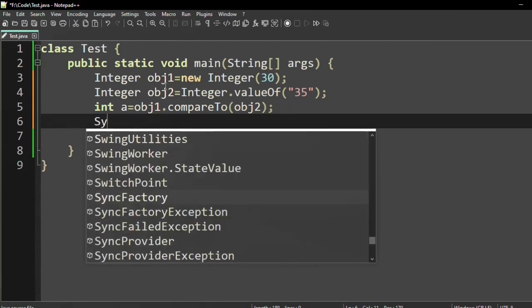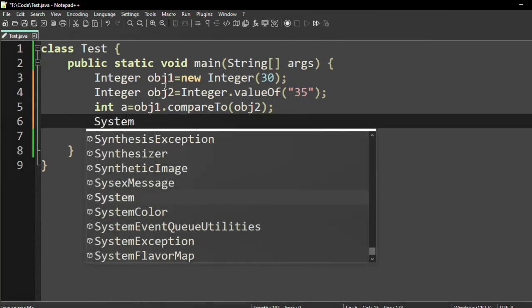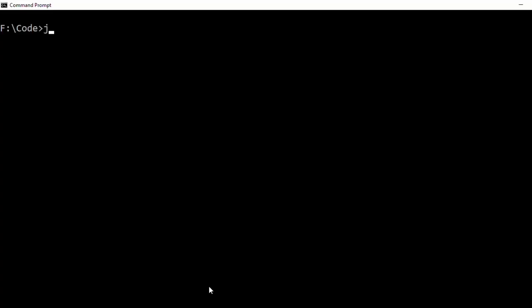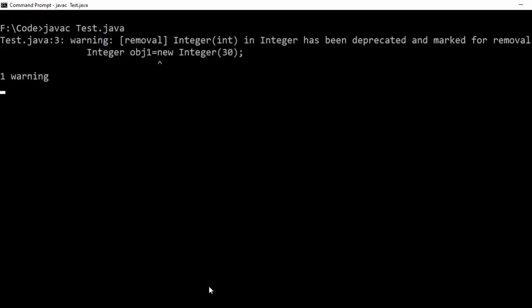So now let us print the value of a. System dot out dot println a. Okay, so let us execute this. You can write javac Test dot java.